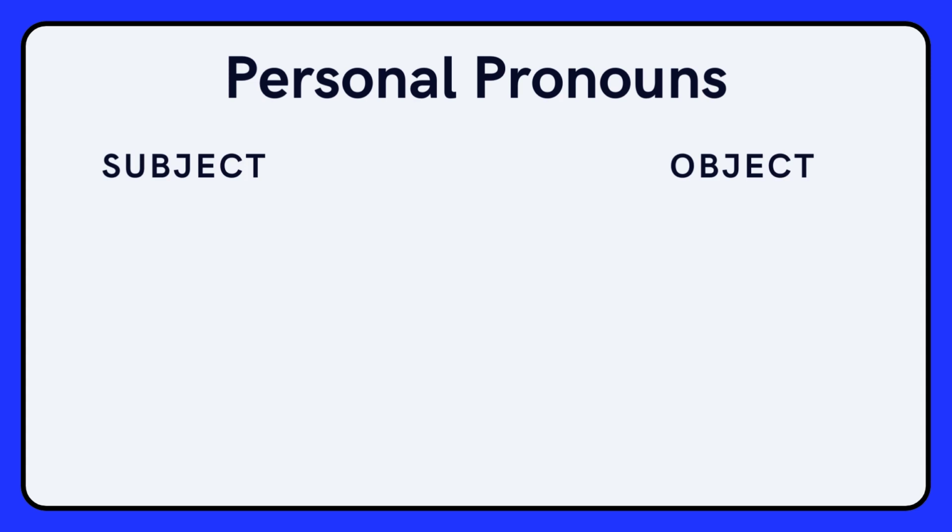So for subject personal pronouns, we use I, you, he, she, it, we, and they. For object personal pronouns, we use me, you, him, her, it, us, and them.